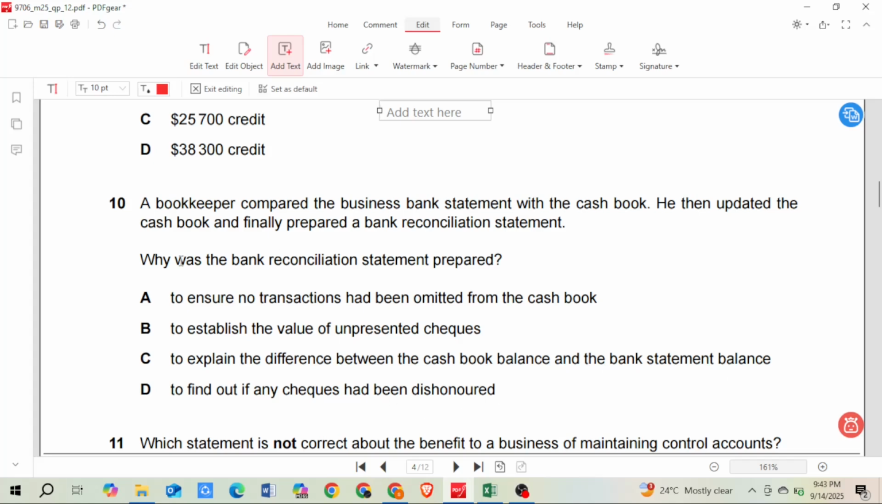Okay, so the main purpose why we prepare the bank reconciliation statement is to see why there is a difference between the cash book and the bank statement. Okay, so this answer is C, to explain the difference between the cash book balance and the bank statement balance. So when we prepare bank reconciliation, we would say because of these reasons the cash book and the bank statement are not matching.